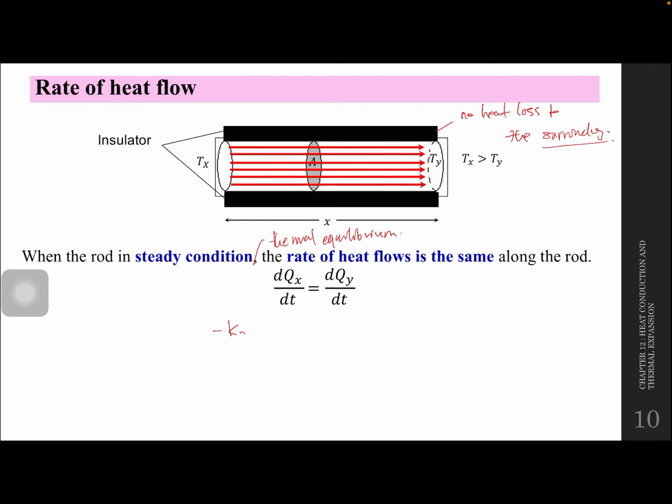So negative Kx Ax dT. Okay, sebab katalah TX is greater than TY. So kita kata tadi dia mesti dah T cold minus T hot over dia punya length lah. Okay, so now KY AY T cold minus T hot untuk yang satu lagi untuk XY. Alright. So this is the formula. So negatif ni sometimes buku pun dia akan hilangkan negatif, tapi saya tak nak hilangkan negatif. So saya nak make sure kita ikut learning outcome kita negatif, kita ikut negatif supaya tak confuse later.